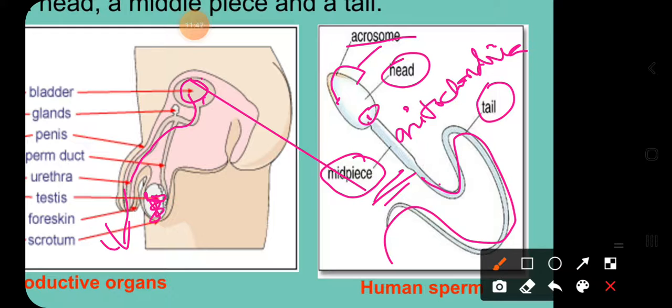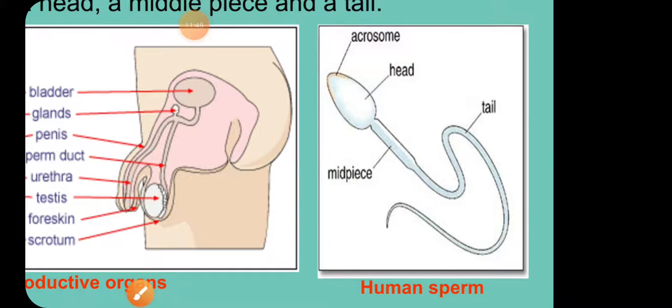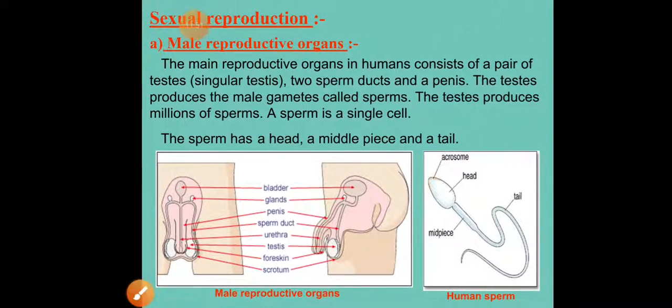Okay, children, in today's class, we learnt about the human male reproductive system. In our next class, we are going to learn about the human female reproductive system, its parts, how fertilization occurs, what the different stages in the menstrual cycle are, and everything.